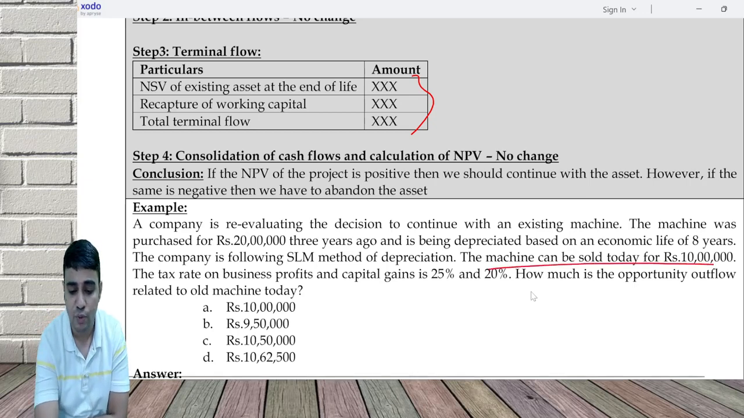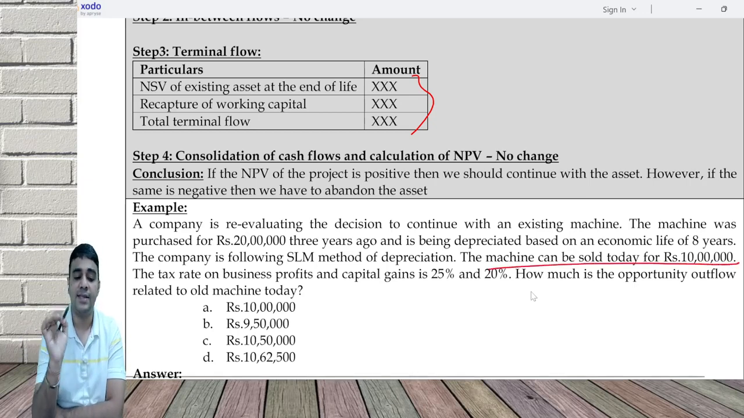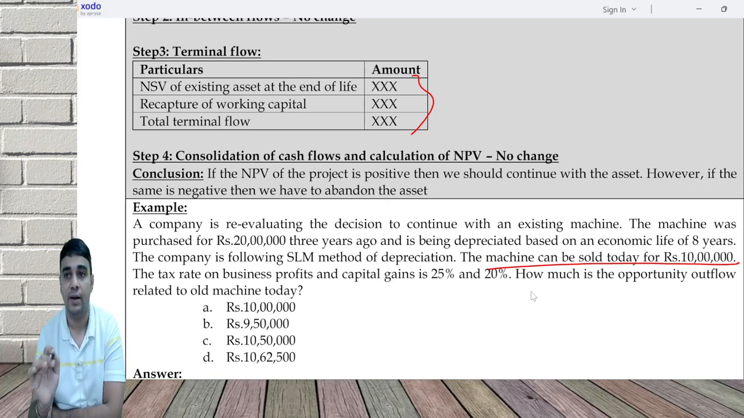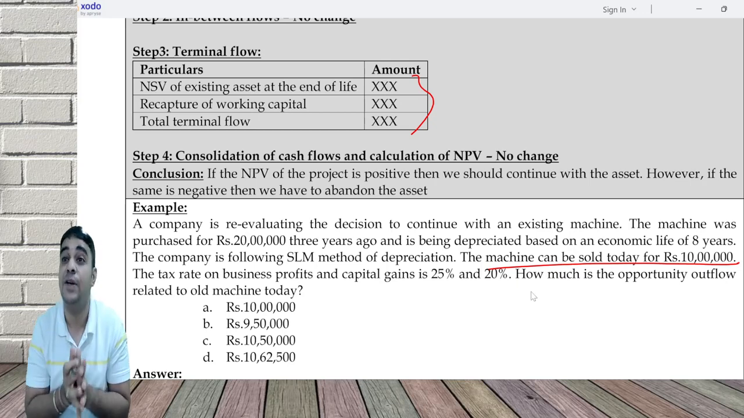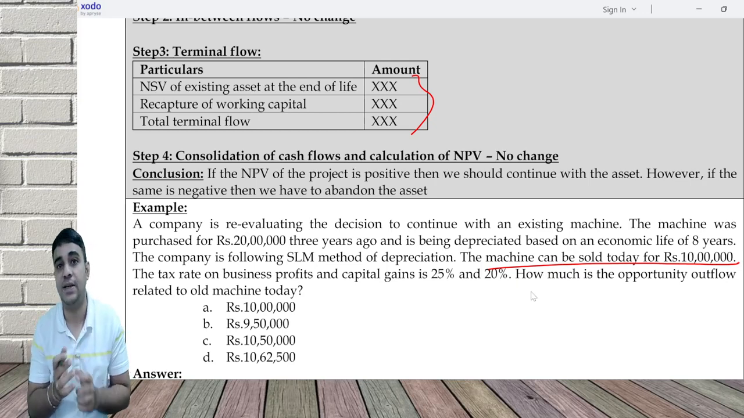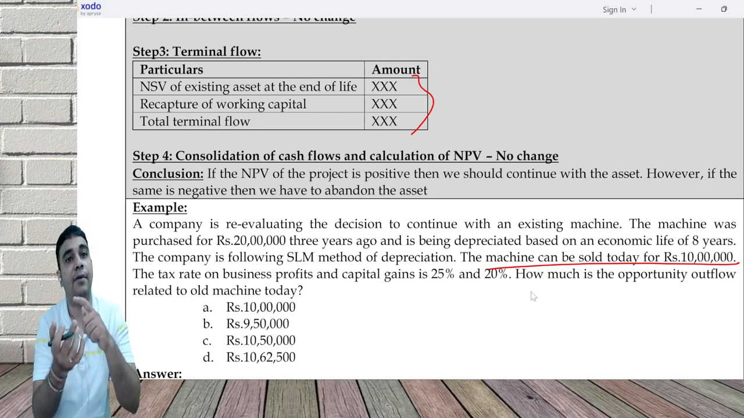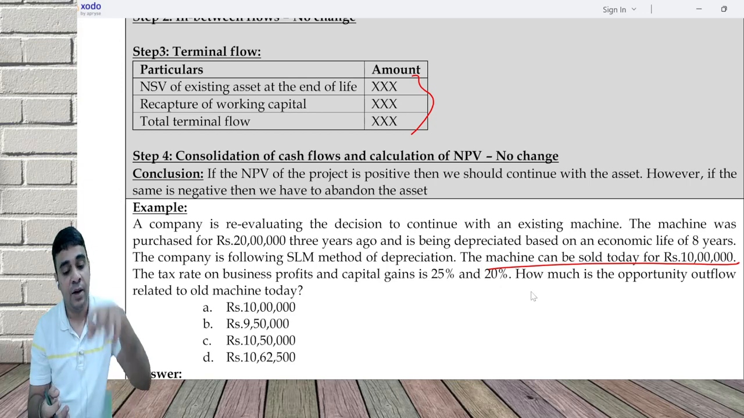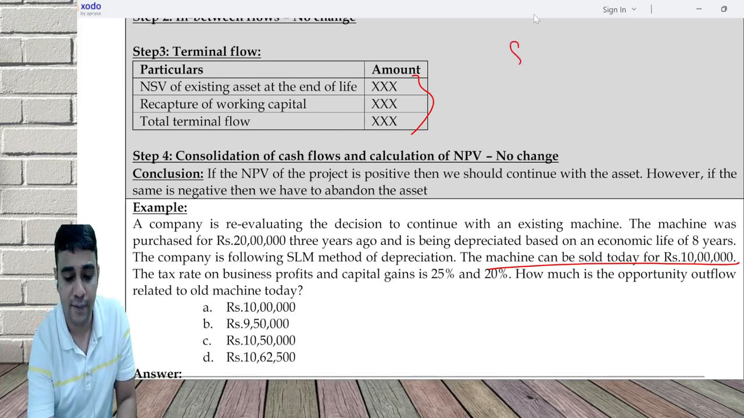The machine can be sold today for 10 lakh. Tax rate on business profit and capital gain. How much is the opportunity outflow related to the old machine today? I want you to calculate the NSV of the machine on day 0. What is NSV? Sale value of the machine, compared with the book value of the machine. Capital gain or capital loss. Tax paid or tax saved. NSV: if you sell the machine today, what is the sale value?